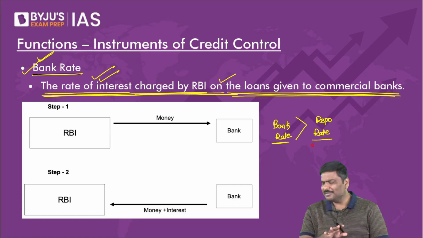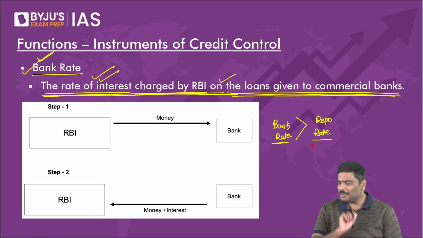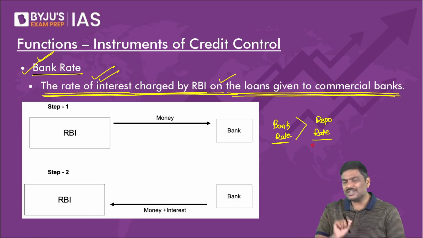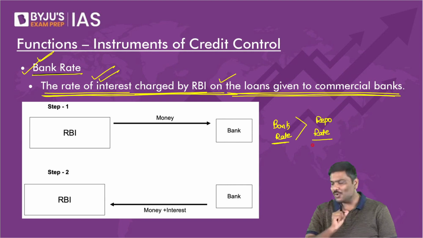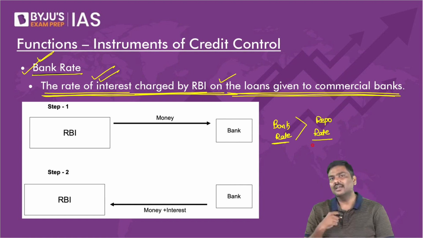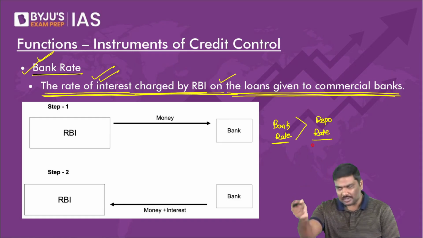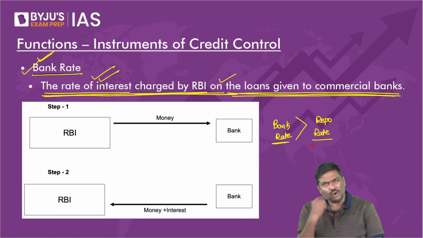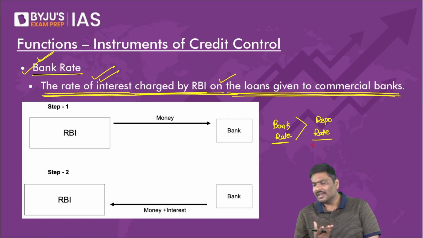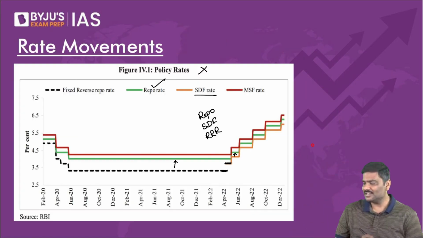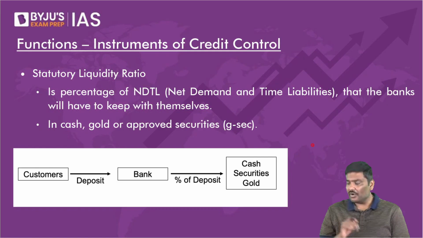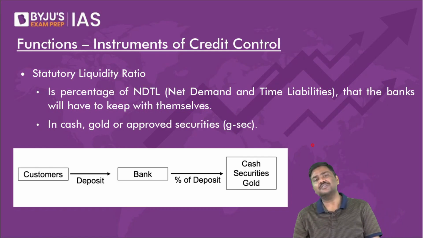Anybody has a problem with this? There were certain students who said repo rate should be higher. How? What is your argument? You tell me. You are giving a loan for a longer duration. You are not collecting securities. Should you not charge more rate of interest? What is your analysis? Focus. Please be focused in the classroom.